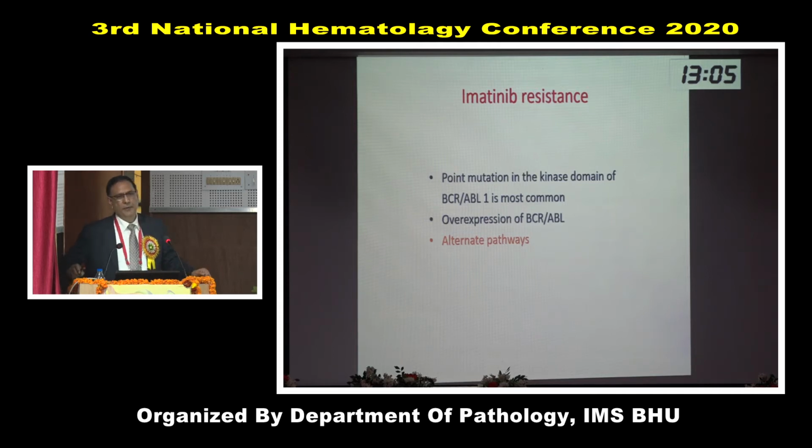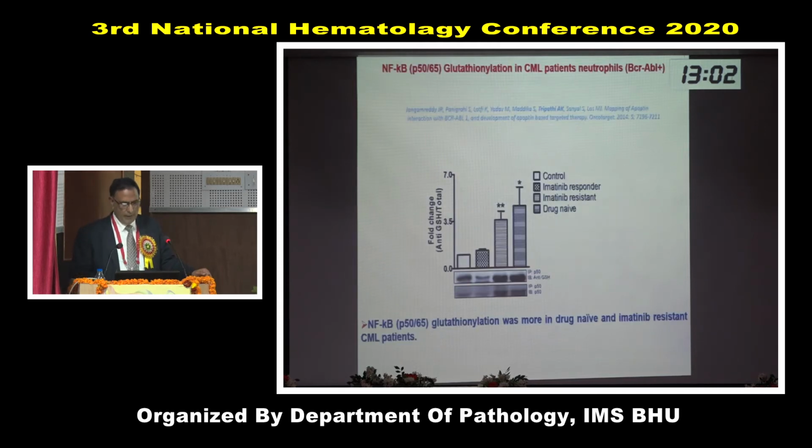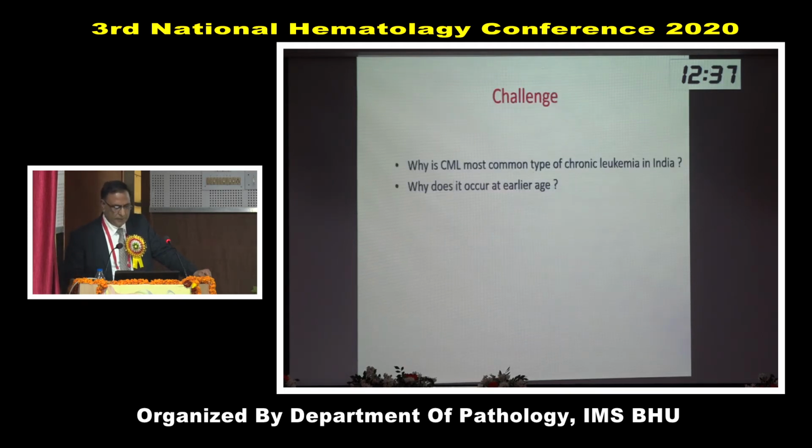There may be some other cause for resistance. We did some study with the collaboration of Central Drug Research Institute, Lucknow, and tried to find out some other pathways which are reason for resistance, other than P-loop mutation. We found out that NF-kappa B glutathione was more in resistant patients. And now, with that group, we are trying to study the effect of some small molecule in these patients.